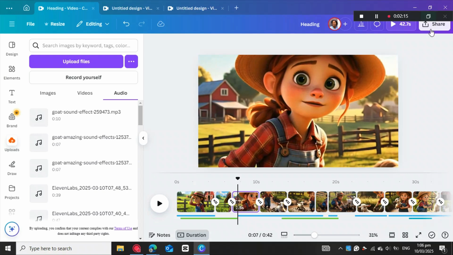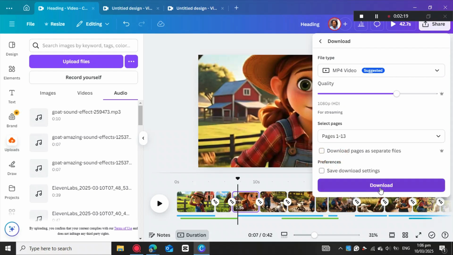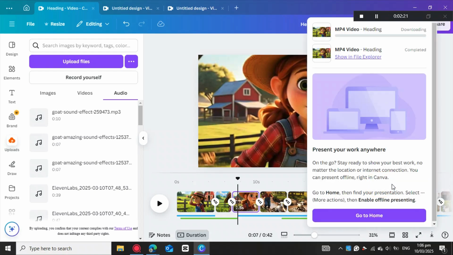Okay, then when you're done, we can just come here and share your video and download it, and then you hit download again, and then you are done with your video.